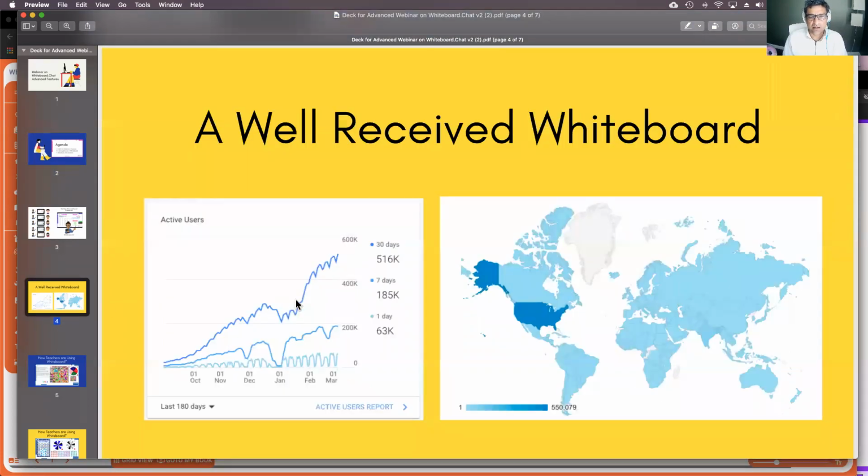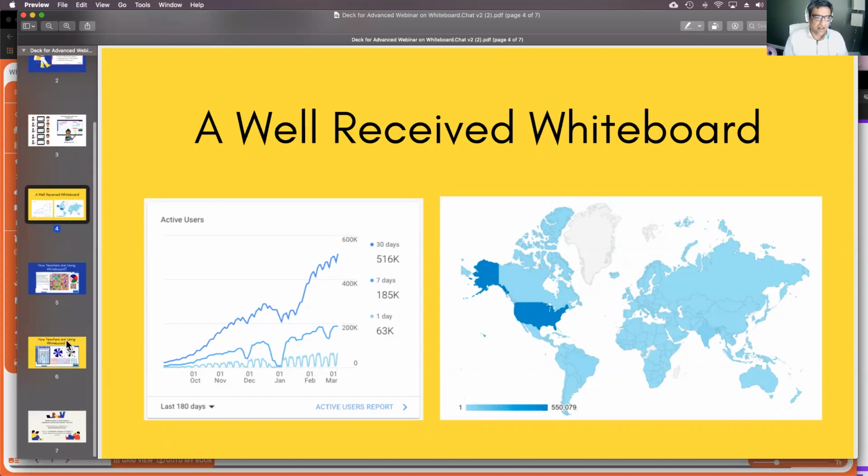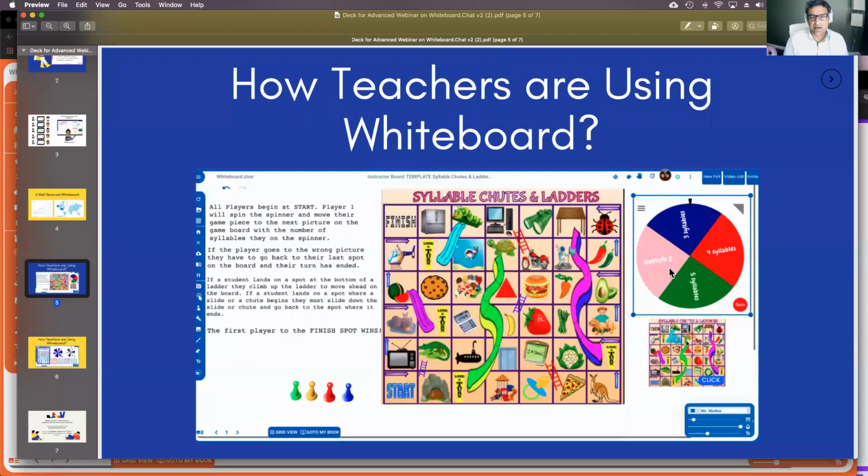Whiteboard.chat keeps growing, is used all around the world. We are more than 500,000 users per day. It just keeps growing and growing. Here are some example group boards that teachers have created. So we'll show you how to create some of these group games or group boards in today's webinar as well.